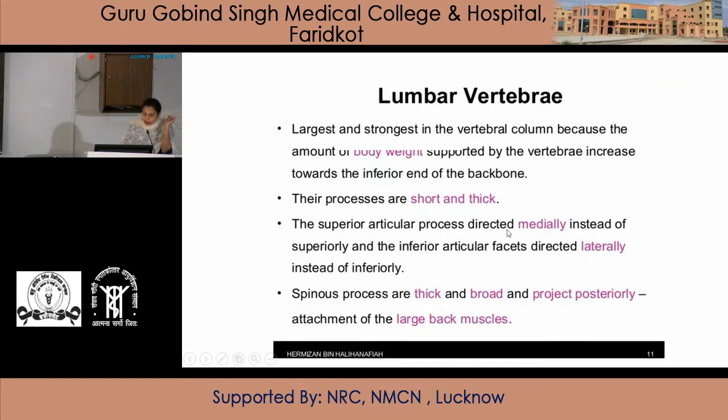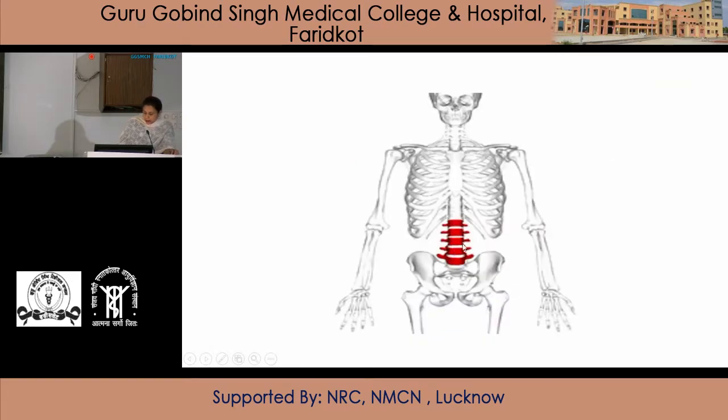The superior articular process is directed medially instead of superiorly, and the inferior articular process is directed laterally instead of inferiorly. The spinous processes are thick and broad and project posteriorly. They provide attachment to the large back muscles. So here are the lumbar vertebrae L1, 2, 3, 4.